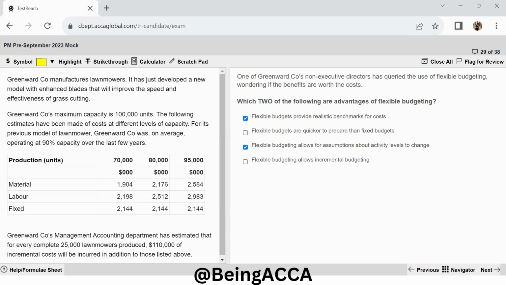Now moving to the last statement, flexible budgeting allows incremental budgeting. Now we need to understand why this statement is false. Flexible budgeting and incremental budgeting are in itself two separate things. They are different from each other. Incremental budgeting means that you are adding something to the last year's figures, whereas in flexible budgeting, you are only preparing your budgets after you know how much will be your levels of activities, right?